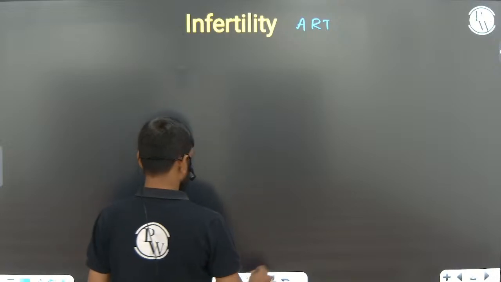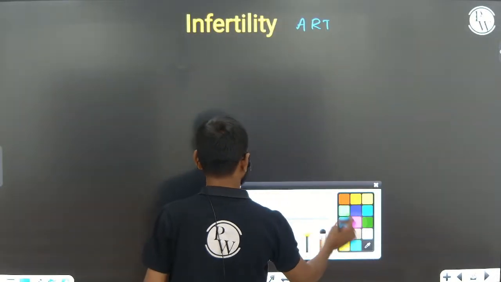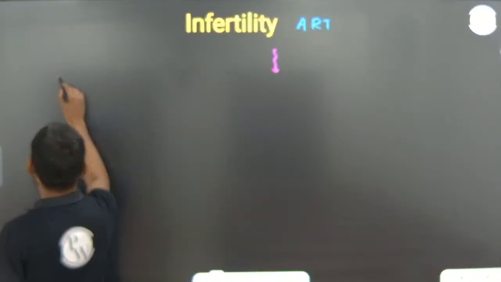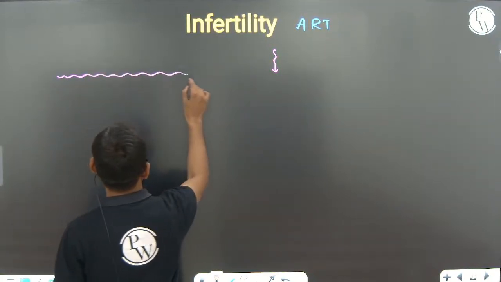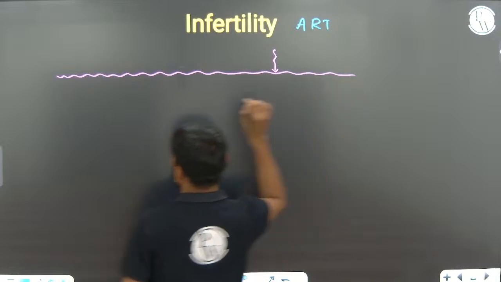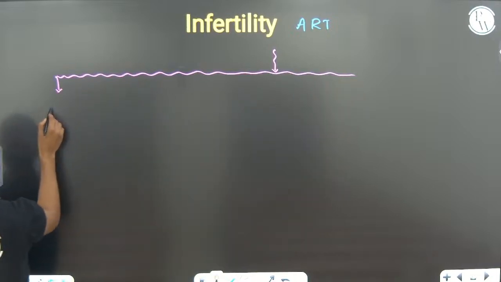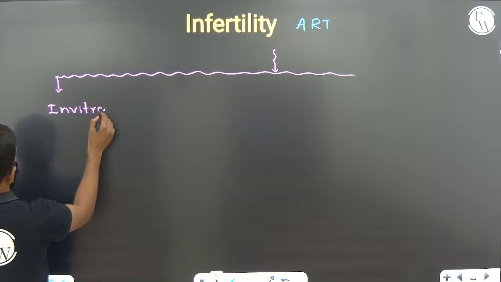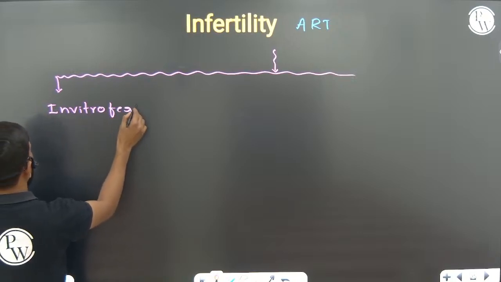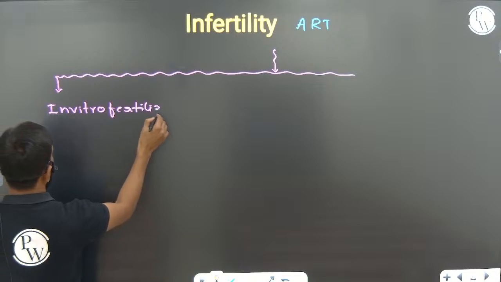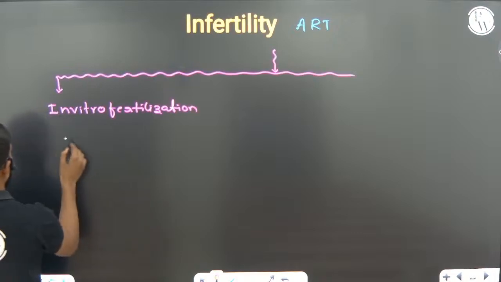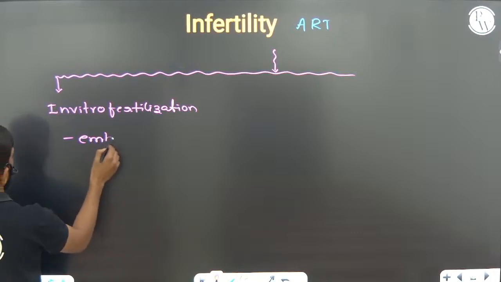These assisted reproductive technologies are divided into two types. One, in vitro fertilization, and embryo transfer technology.